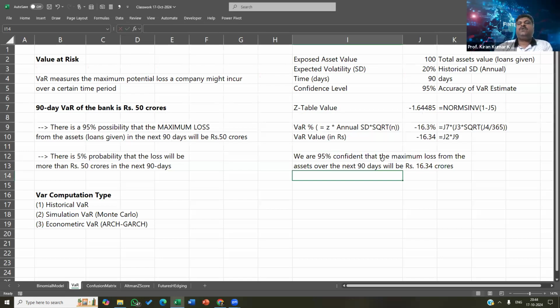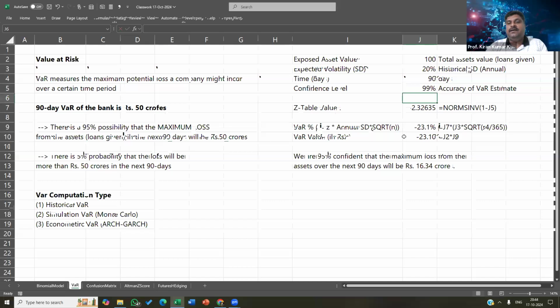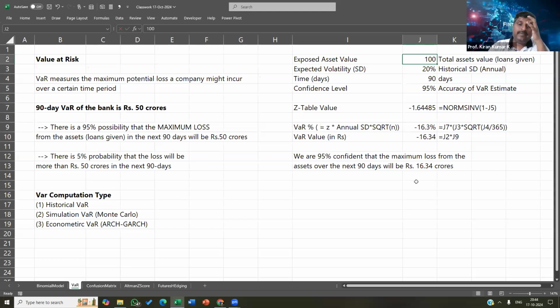That is what we mean. Now, say for example, instead of 95%, I want a 99% confidence interval. Then I'm 99% confident that my maximum loss will be 23 crores.